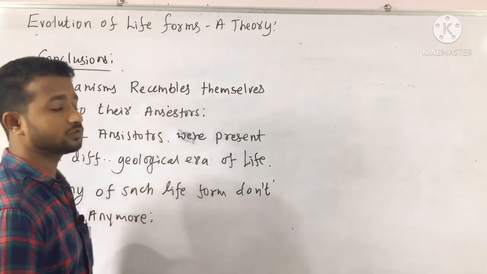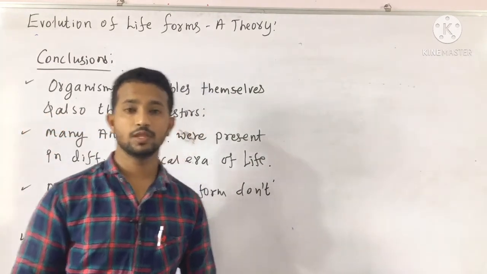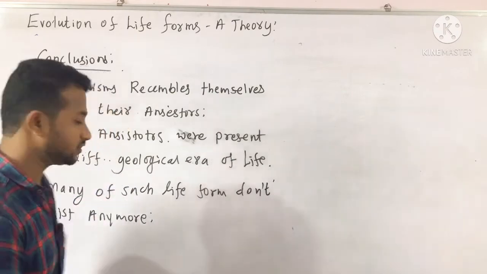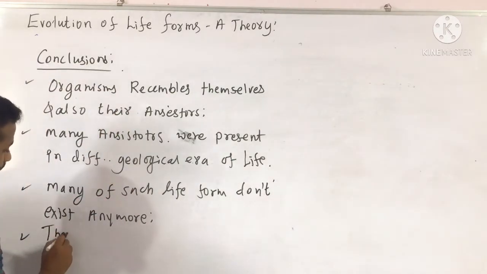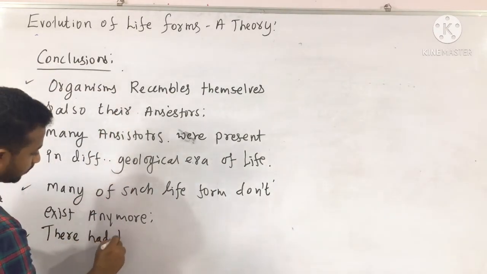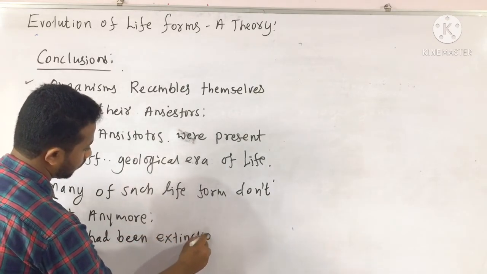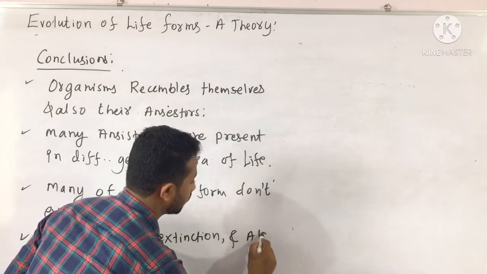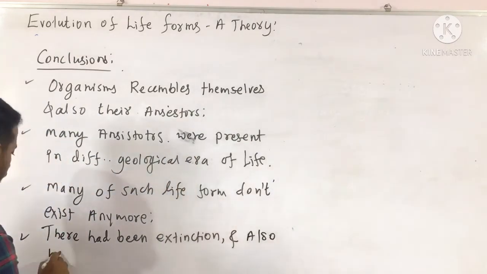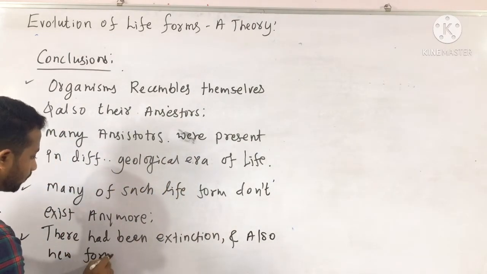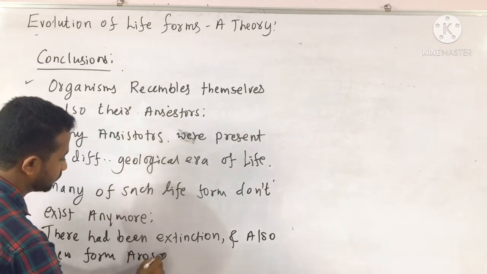And the next conclusion given by Darwin is about the extinction. There had been extinction, and also new forms arose.